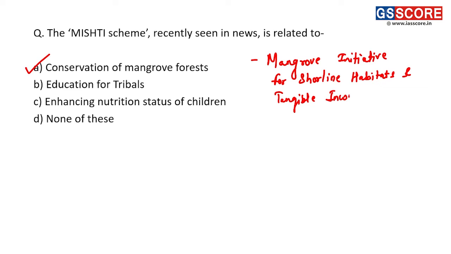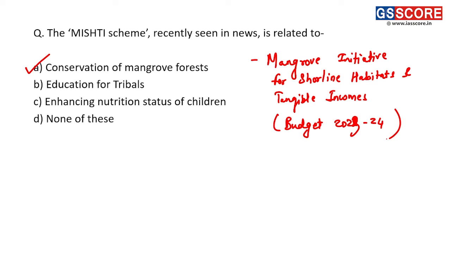So that is the full form of the Mishti scheme, and the Mishti scheme was launched as a part of the budget of 2023-24. Fine.